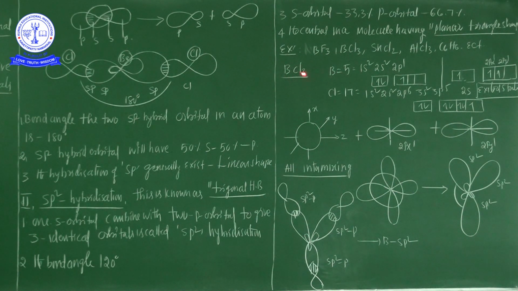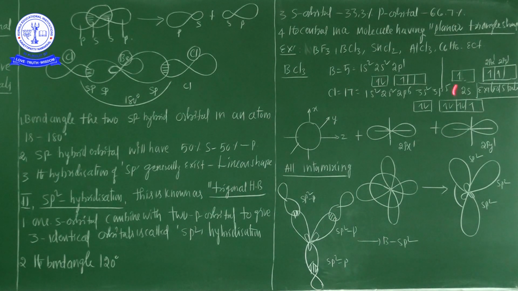Boron has atomic number 5, so 1s2, 2s2, 2p1. It has only one unpaired electron, and it is ready to donate this one electron to another atom. But opposite it there are 3 chlorines, and each chlorine requires one electron. But basically boron has only one unpaired electron.